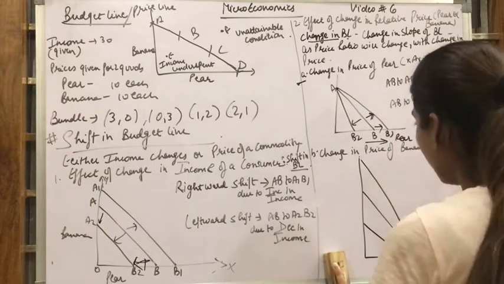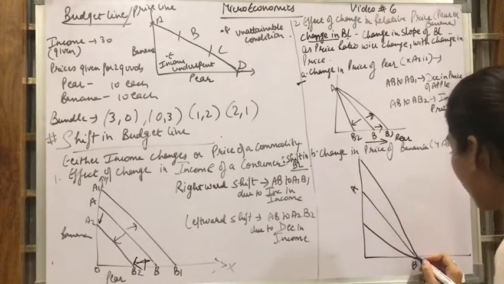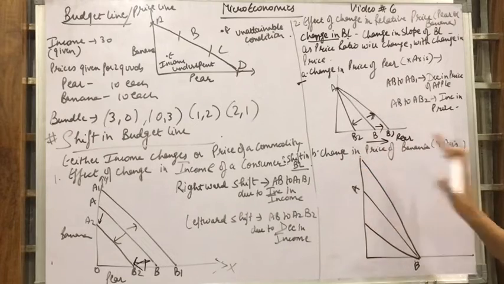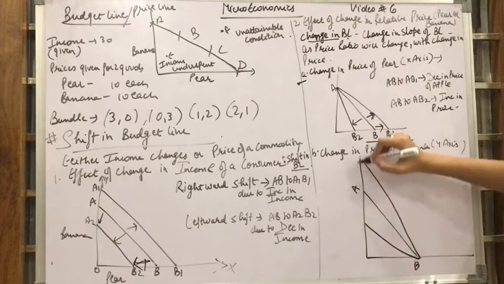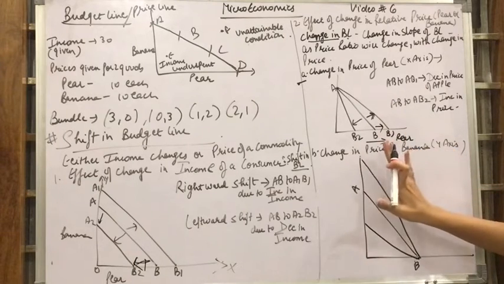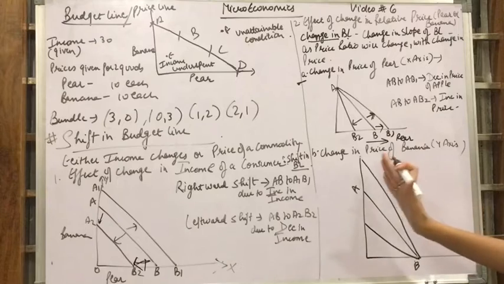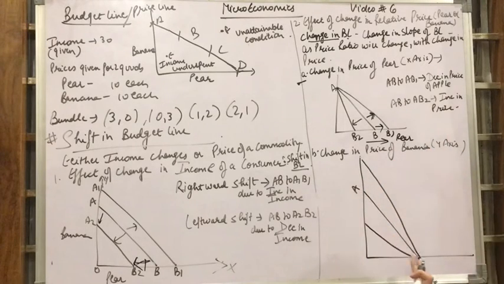So what will happen? This is AB and now the price of the banana is changing. So what will happen? Only there will be a change in the banana, not on the x-axis. There will be a change on the y-axis because the price of banana is changing, not the price of the pears.